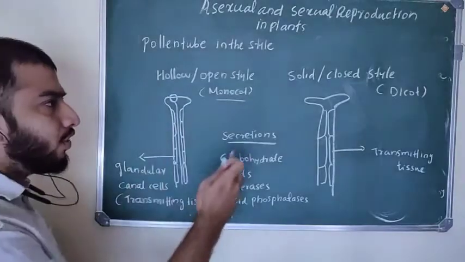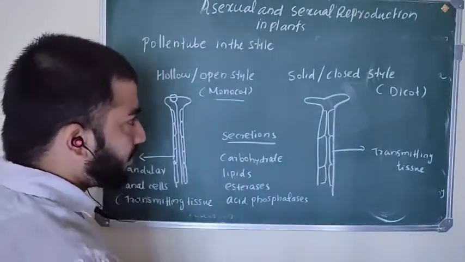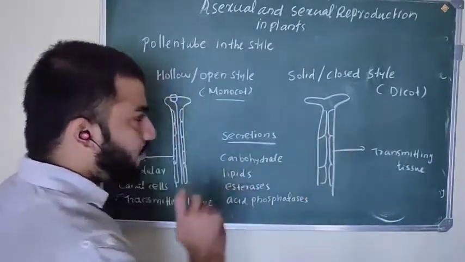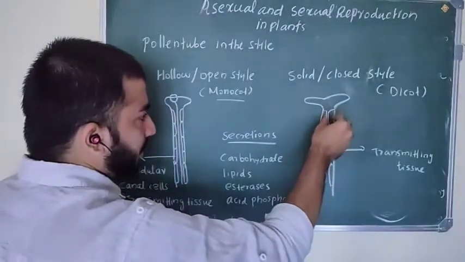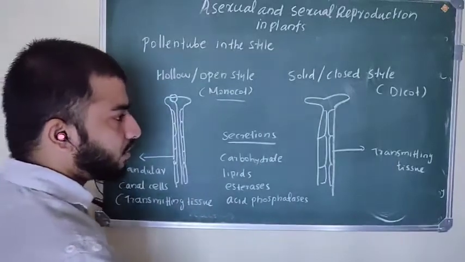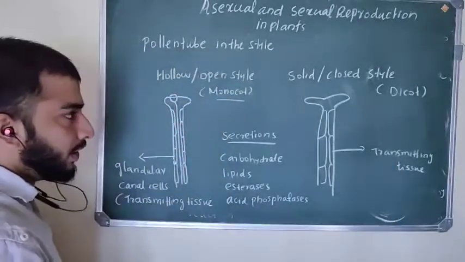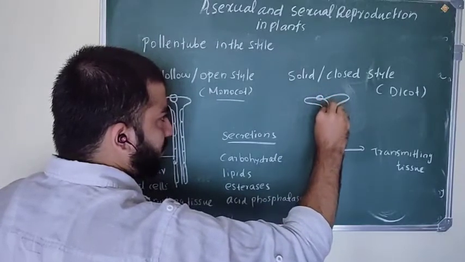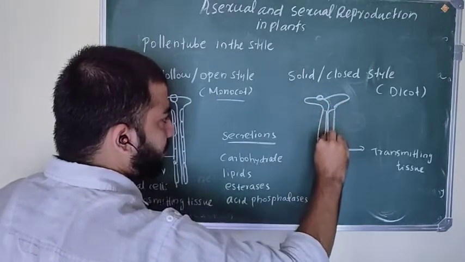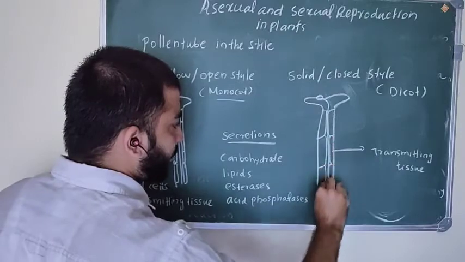Then what is the solid or closed type style? This type of style is present in dicot plants. There is a large central core of cells called transmitting tissue, and the pollen tube passes through the intercellular spaces of this transmitting tissue.